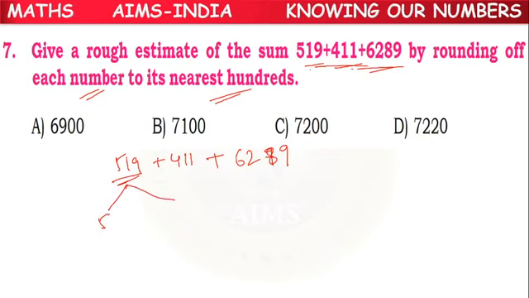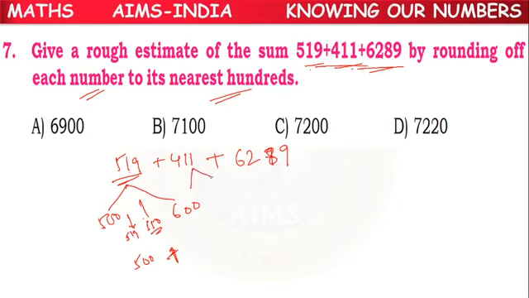What about that, children? It is between 500 and 600. What is the middle number? 550. Where is 519? Closer to 500. So we can take its value as 500.